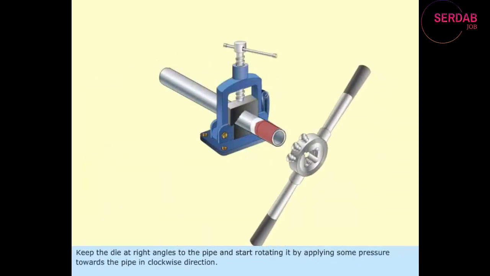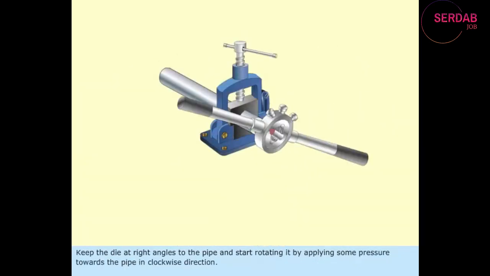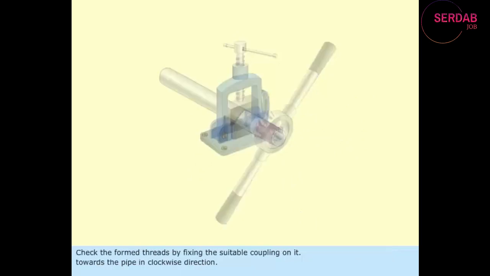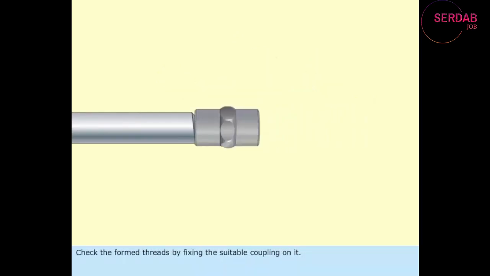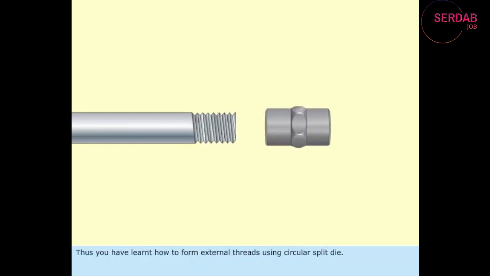Keep the die at right angles to the pipe and start rotating it by applying some pressure towards the pipe in clockwise direction. Check the formed threads by fixing the suitable coupling on it. Thus, you have learned how to form external threads using circular split die.